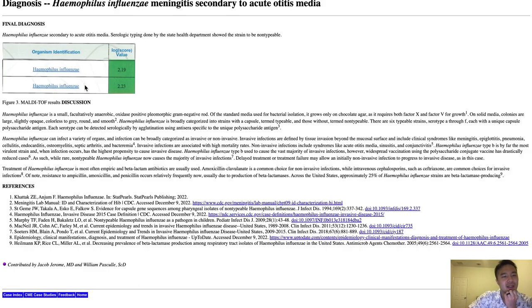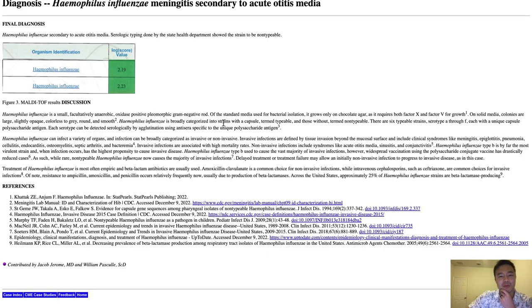So this was Haemophilus influenzae, which is a small, facultatively anaerobic, oxidase-positive, pleomorphic, gram-negative rod. Of the standard media used for bacterial isolation, like sheep blood, it grows only on chocolate agar, as it requires both factor 10 and 5 for growth. On solid media, colonies are large, slightly opaque, colorless to gray, round, and smooth.